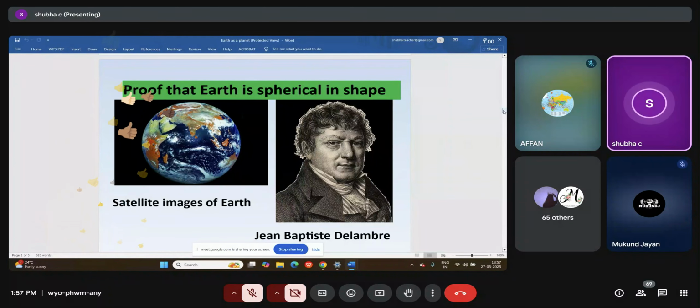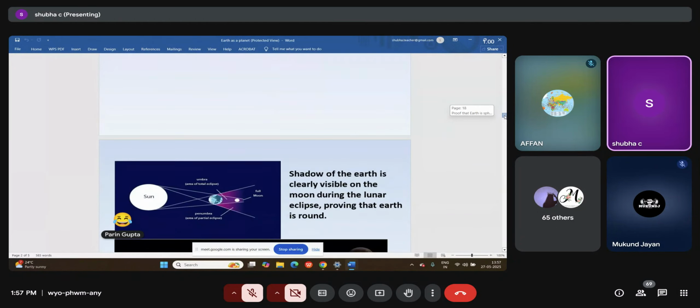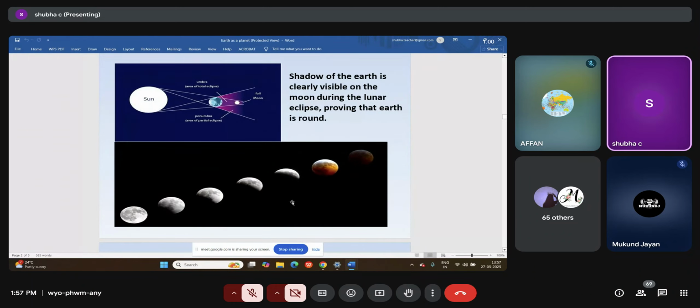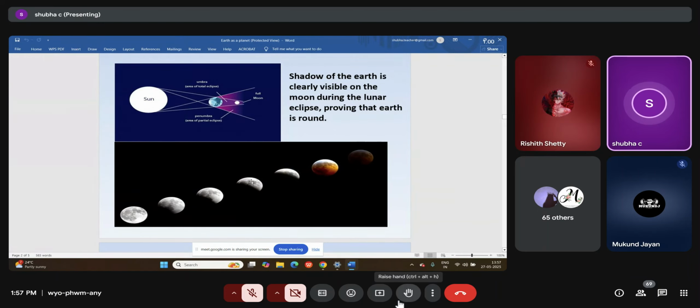Okay. Next, can you all see the screen, right? Now, can you see this one? It is called a lunar eclipse. A lunar eclipse happens when the Earth comes between the sun and the moon. That means the shadow of the Earth falls on the moon. Can you see this shadow of the Earth on the moon? How does it fall? Is it flat or is it in a curve? It is in a curve.